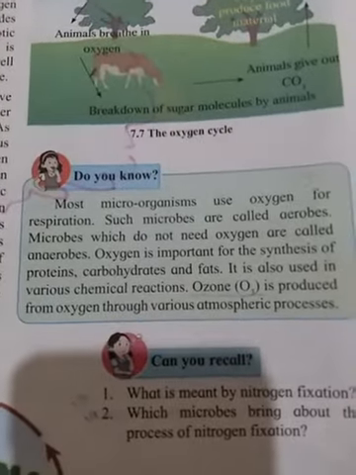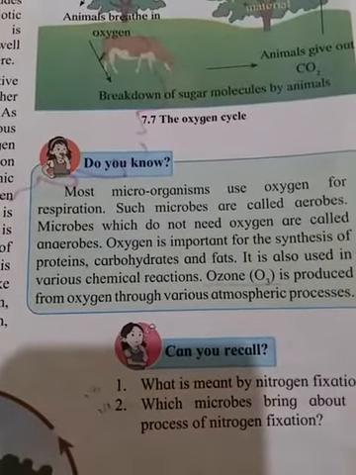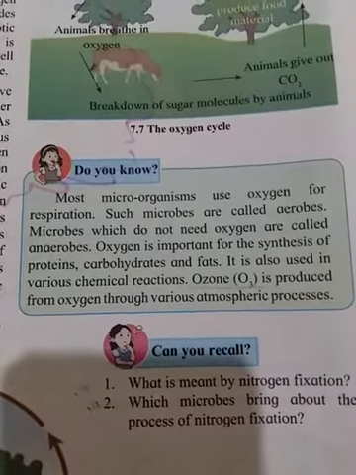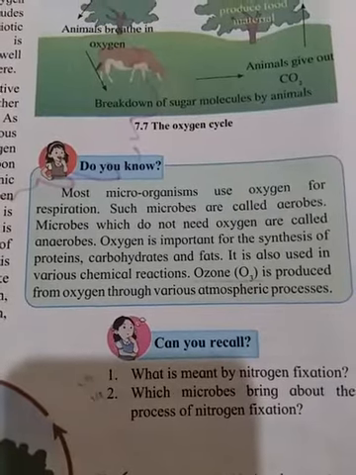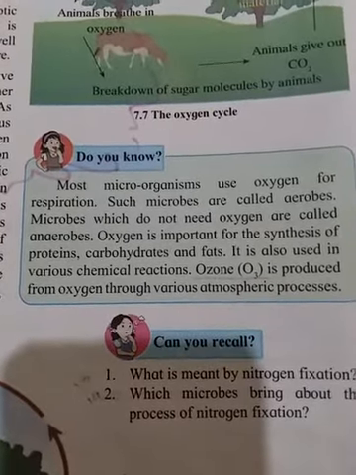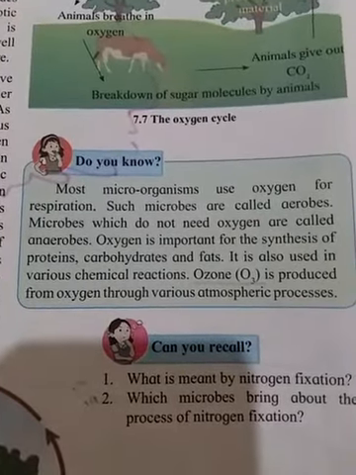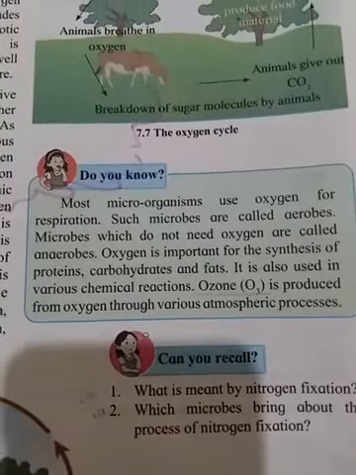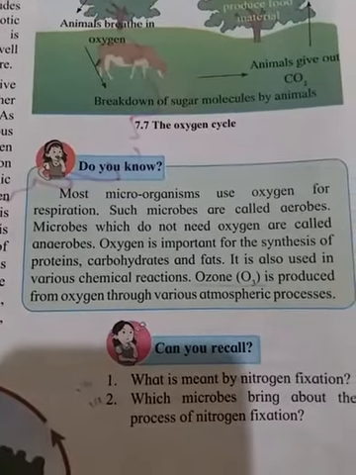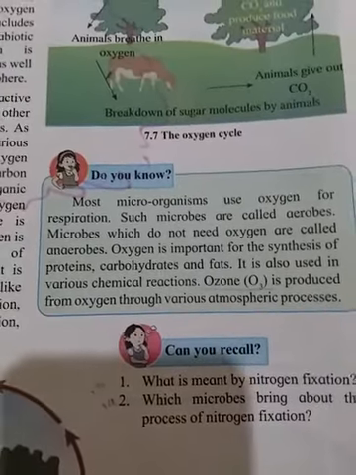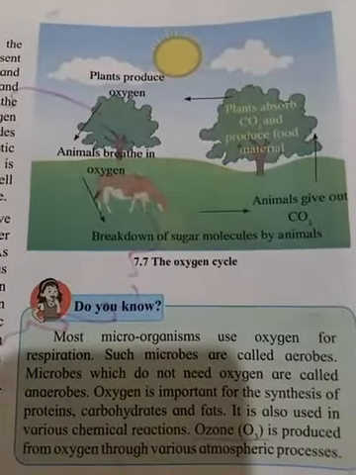Most microorganisms use oxygen for their respiration. They are known as aerobic microorganisms. But some microorganisms do not need oxygen for their respiration. That respiration is known as anaerobic respiration. Oxygen is also used for the production of ozone, O3. From oxygen, ozone is produced by various atmospheric processes. This way, continuously the oxygen cycle is going on in nature.